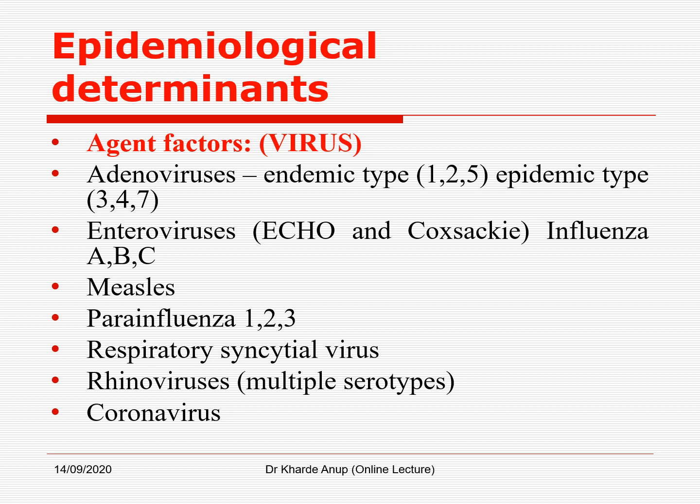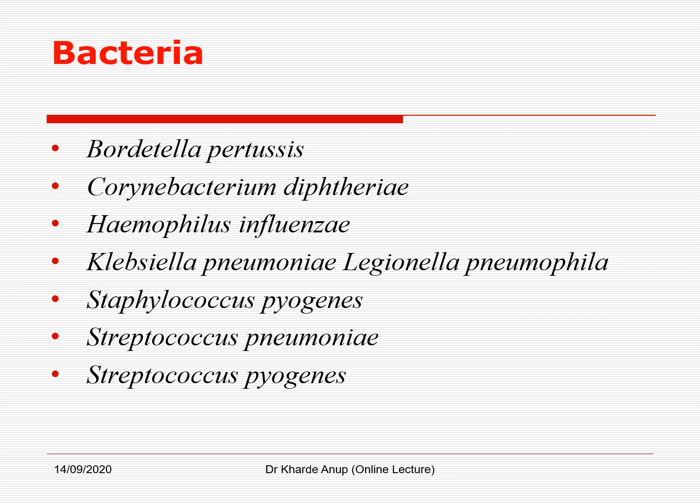Next is influenza virus, which includes A, B, C. Then ARI is also caused by measles virus, then parainfluenza virus 1, 2, 3, then respiratory syncytial virus, then rhinovirus, which has multiple serotypes, and obviously coronavirus. The bacterial etiology of ARI includes Bordetella pertussis, Corynebacterium diphtheriae, Haemophilus influenzae, Klebsiella pneumoniae, Legionella pneumophila, Staphylococcus aureus, Streptococcus pneumoniae, and Streptococcus pyogenes. So, ARI can be caused by both bacteria and viruses.